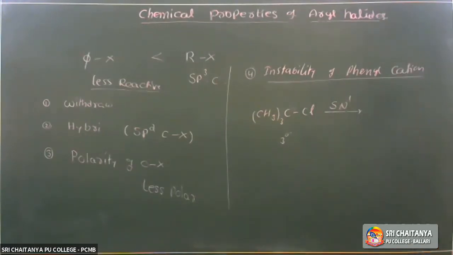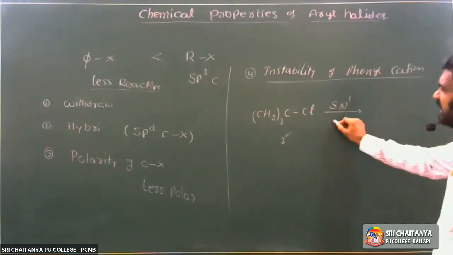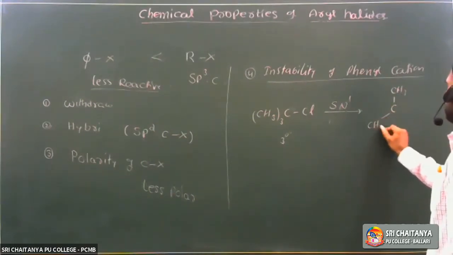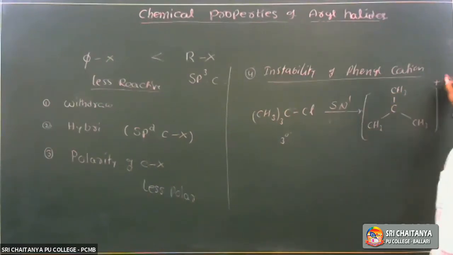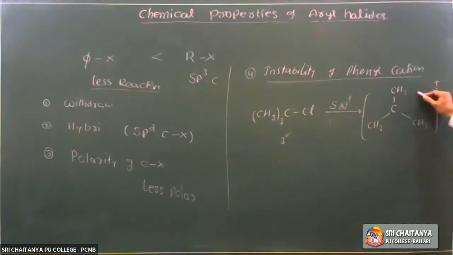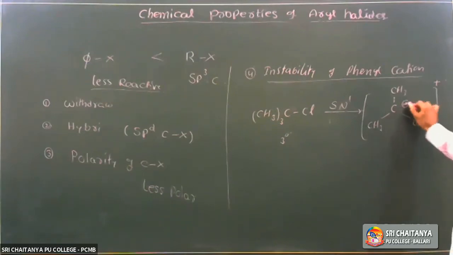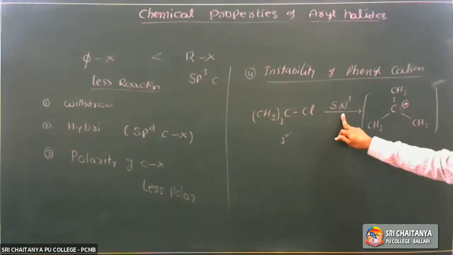Substitution, nucleophilic, unimolecular reaction. In the first step, it undergoes ionization. It is the slow step. Here a carbocation is formed. The nucleophile can attach from either this side or this side, so partial racemization takes place. Ionization takes place, and it undergoes substitution through the SN1 mechanism.